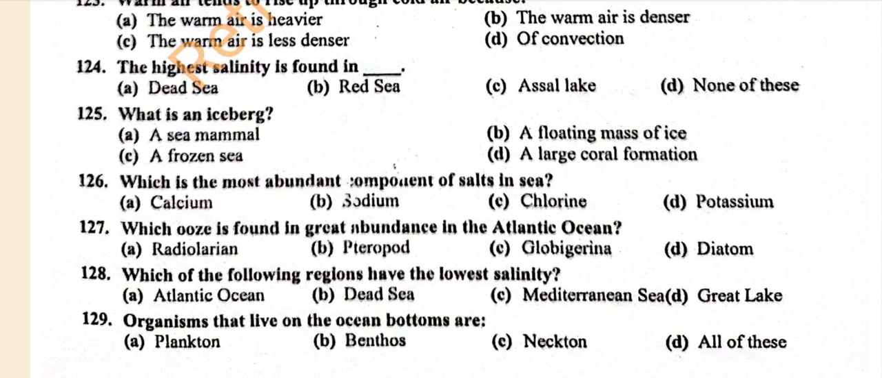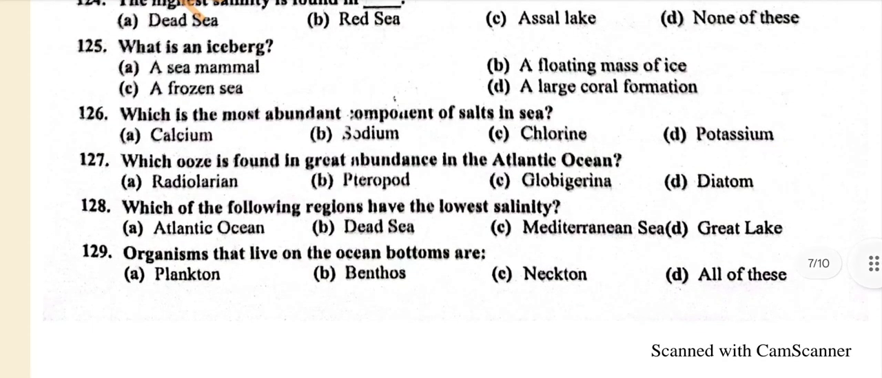Question number 125. What is an iceberg? A. A sea mammal. B. A floating mass of ice. C. A frozen sea. D. A large coral formation. And the correct answer is B. A floating mass of ice.